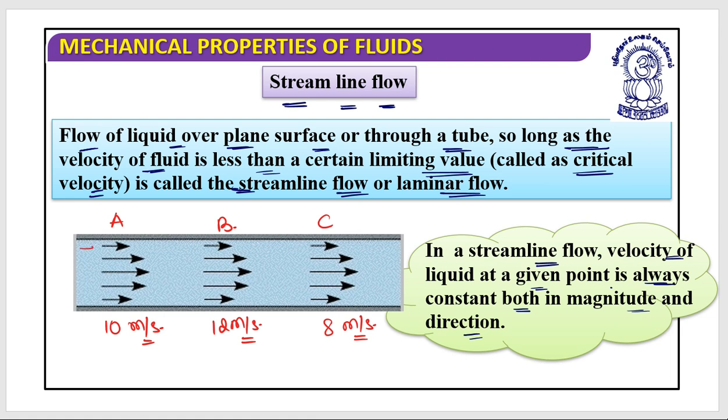All the fluid that passes through A will have the same speed, 10 meters per second. All the fluid that passes through B will have the same speed, 12 meters per second. In the same way, all the fluid that passes through C will have a speed of 8 meters per second.